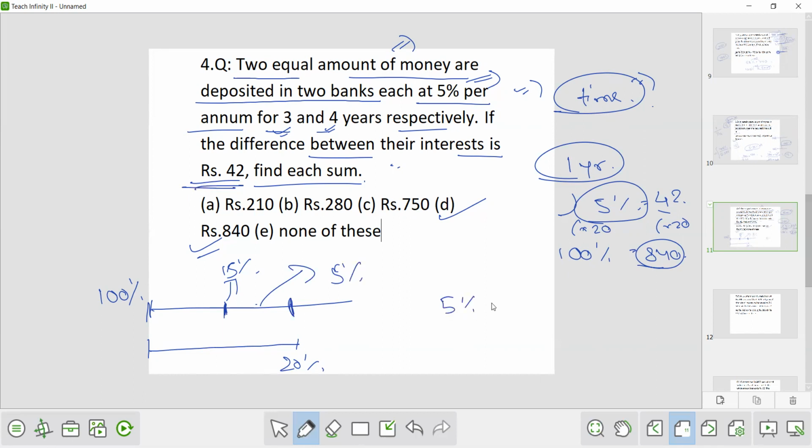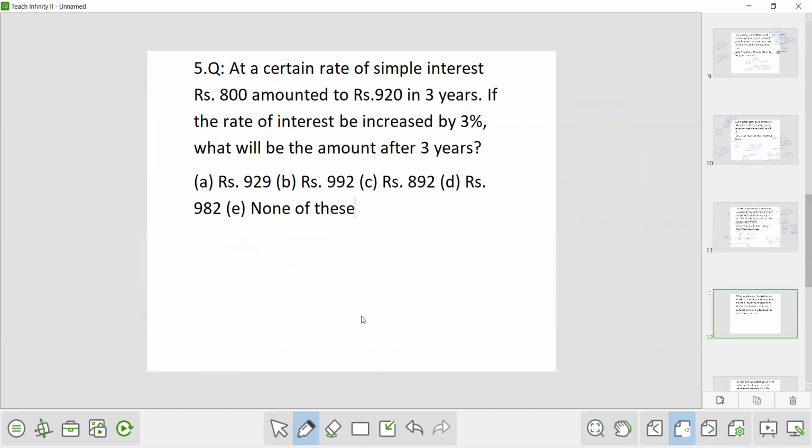So that's what I have explained to you. 5% is equivalent to 42. So what is 100%? This is 20 times, so this became 20 times. Okay, now we will proceed to the next question.